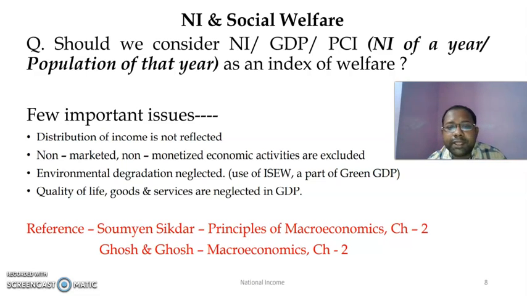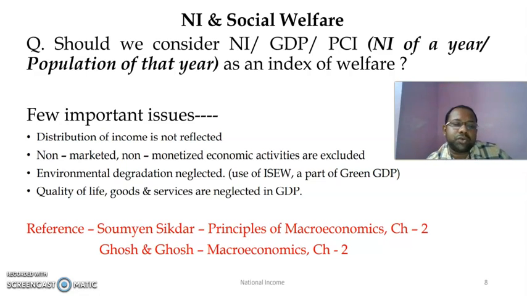But we know that in reality GDP is generally used as an index of welfare, or is a very popular index for measuring welfare. You can say per capita income is also quite a popular one. Growth of national income is also quite a popular one. But these things need to be adjusted in order to get a real, or a truer, picture.